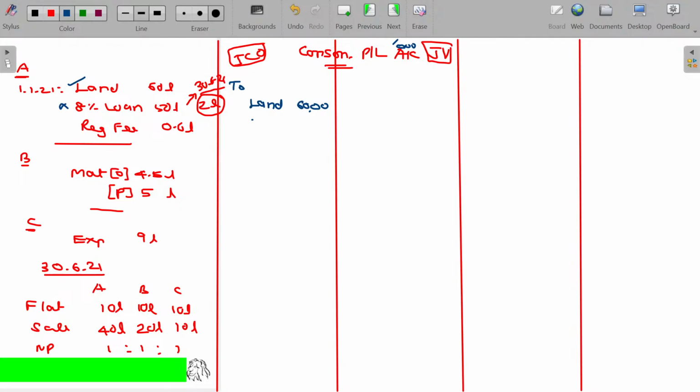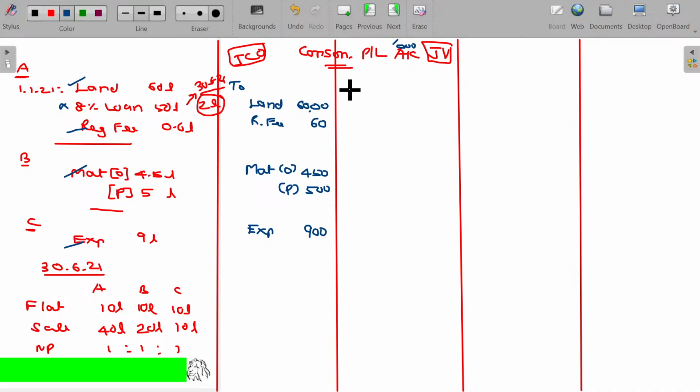So registration fees 60,000 and material 4.5 lakhs, 450,000, and 500,000 from own resources from purchased material, and expenses 900,000.